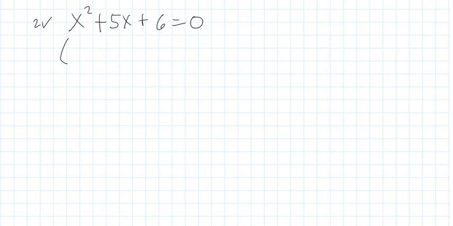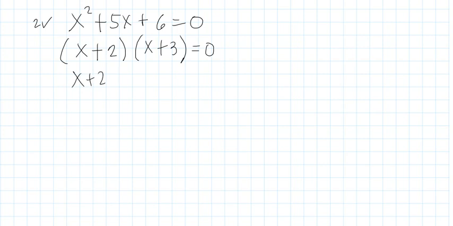So we factor, so the factor is x plus 2 times x plus 3. Why? Because when you multiply 2 times 3 it is equal to 6, and when you add, which is equal now to the middle term, 2 plus 3 is equal to 5. Therefore, x plus 2 is equal to 0, x is equal to negative 2, and we have x plus 3 is equal to 0, x is equal to negative 3.